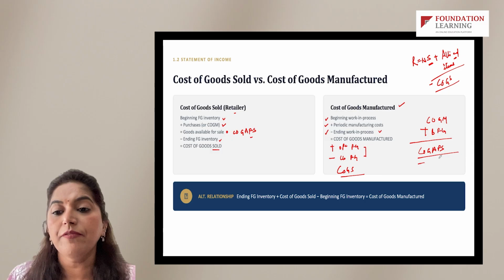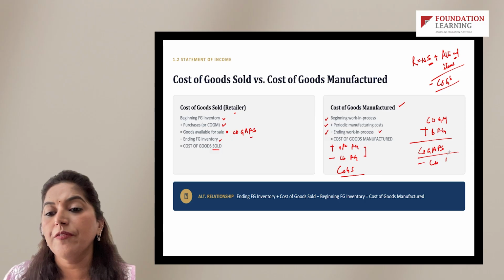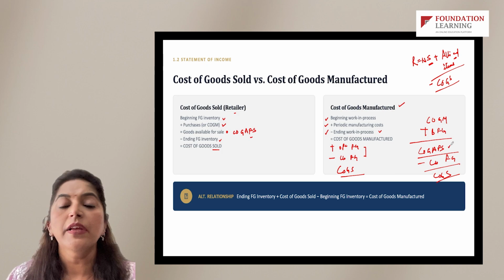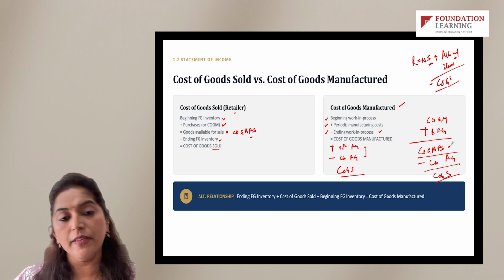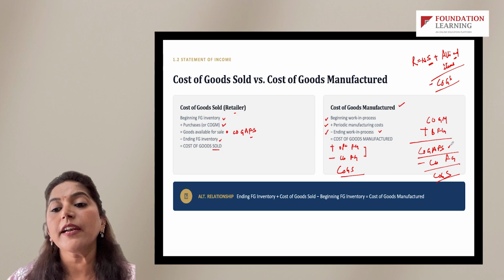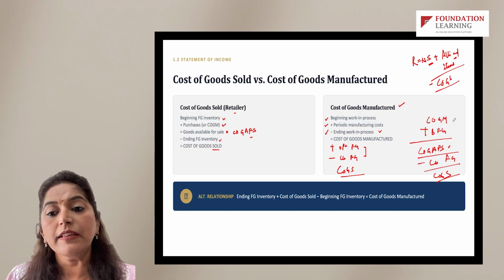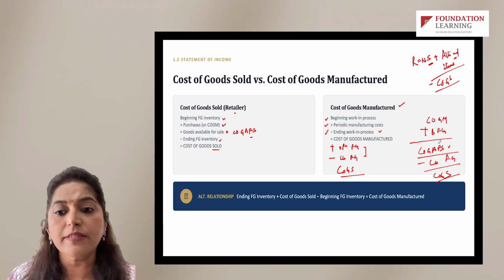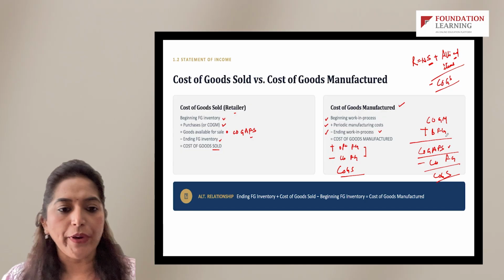From that, when we deduct closing finished goods inventory, we arrive at cost of goods sold. Right? Do look out for this term. This is at times presented in a question, and till the time you don't know that this is the difference between COGM and COGAFS, you might not be able to solve your question.